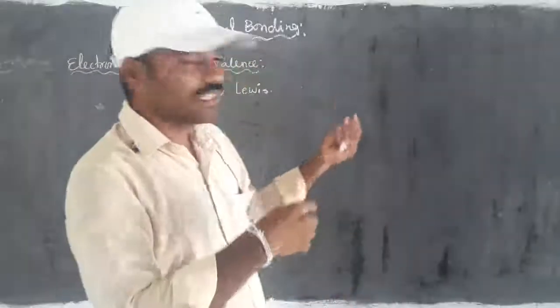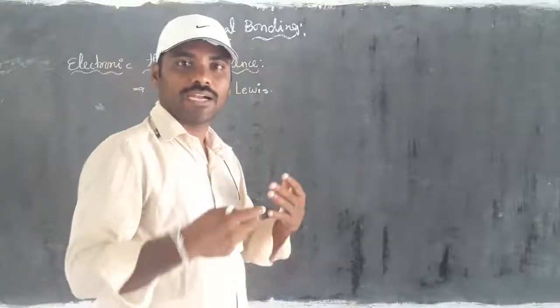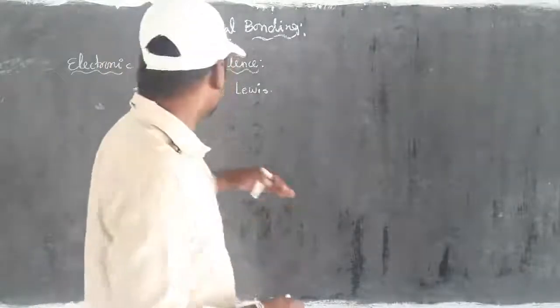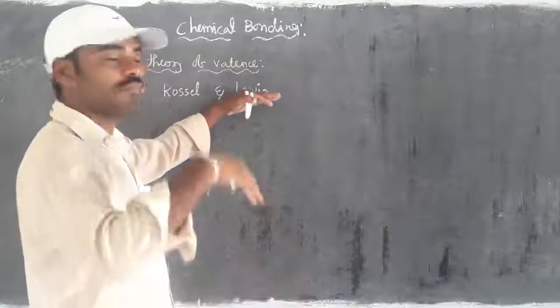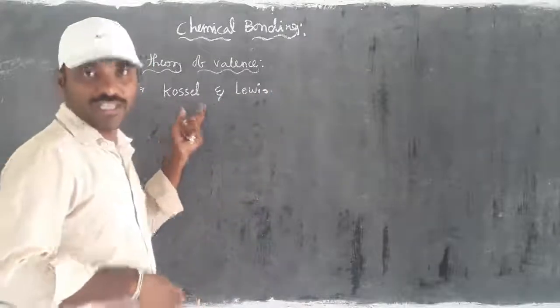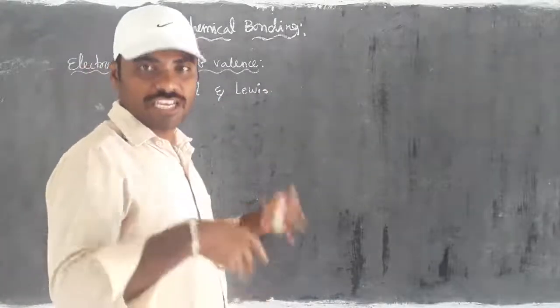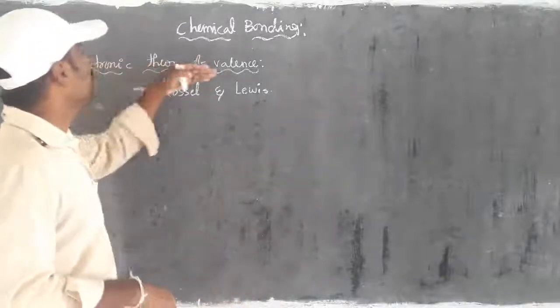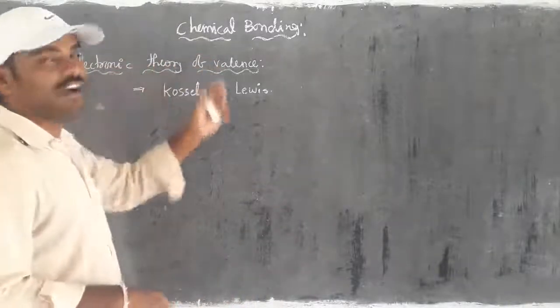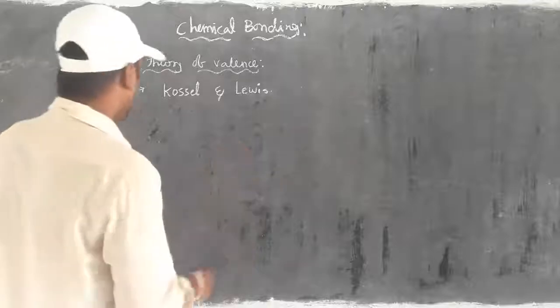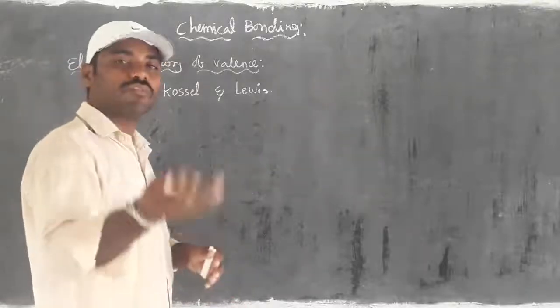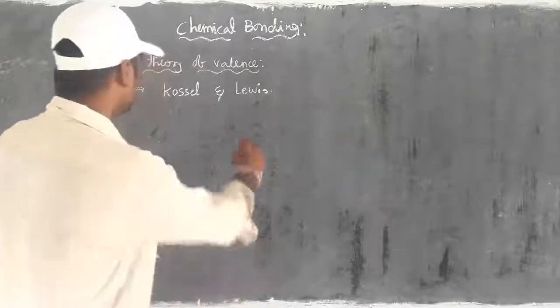To understand the electron theory of valence, we take examples. It was proposed by Lewis with the help of one more scientist, Kossel. What information did they use in designing the electronic theory of valence? For that, recall what we discussed in the classification of elements.